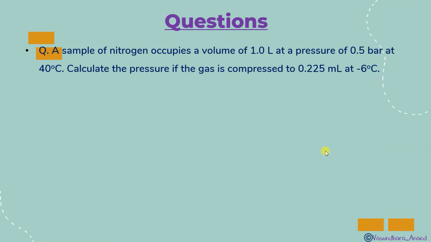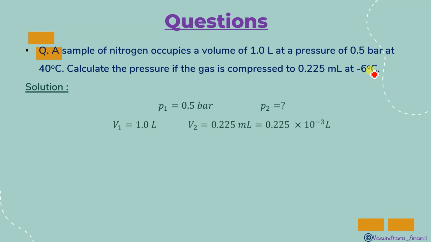Next there is a question waiting for you, so let's start. A sample of nitrogen occupies a volume of 1 liter at a pressure of 0.5 bar at 40 degrees. So what are the things given? Volume is given, pressure is given, temperature is given. You are asked for the next pressure if the volume is this and the temperature is this. So obviously which law? Combined gas law: P1V1/T1 = P2V2/T2. But don't forget to convert the temperature in Kelvin, otherwise it will be wrong.